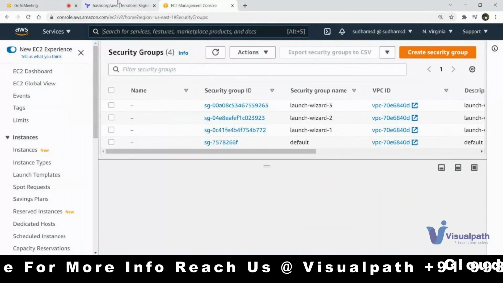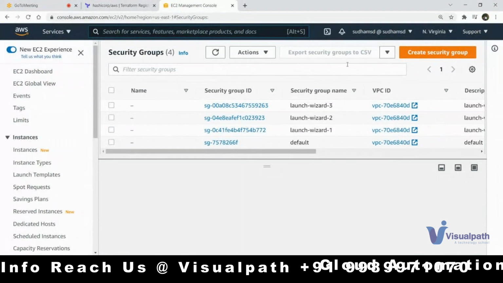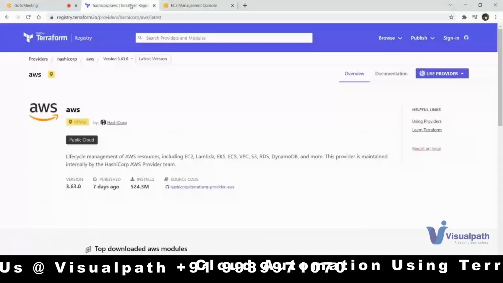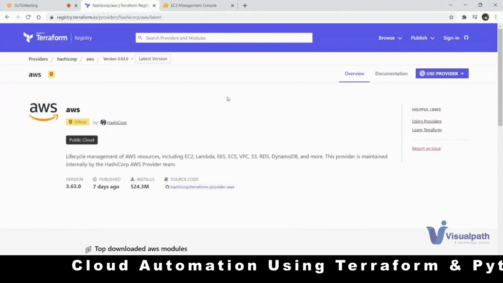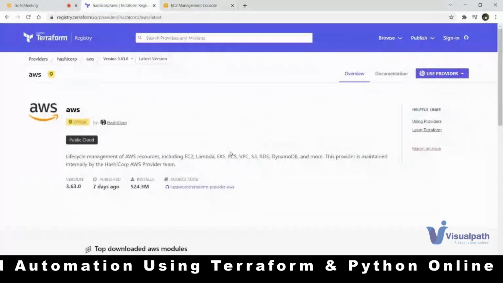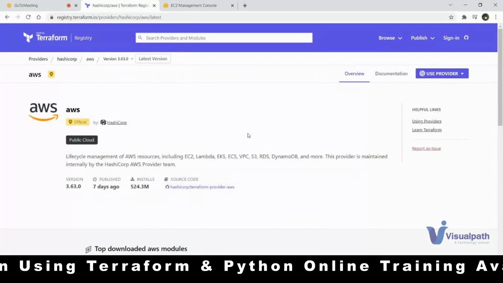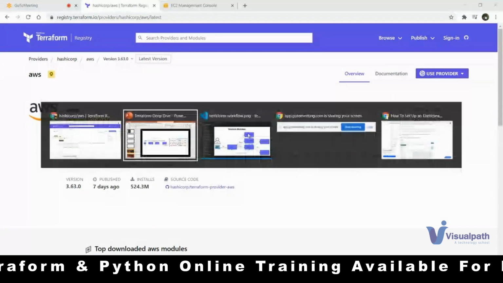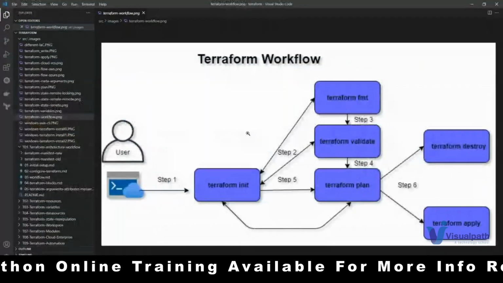Now, you know what your target provider is. You created some account. Let's say in production we use some particular account. Now you have your account, and you have Terraform installed on your local system. I want to create a communication from this Terraform CLI to this particular AWS account. How to do that? For that, we have to use this provider plugin. With this plugin, when you execute Terraform, what is the first command you will execute? The first command is nothing but the terraform init command. That is the first step.